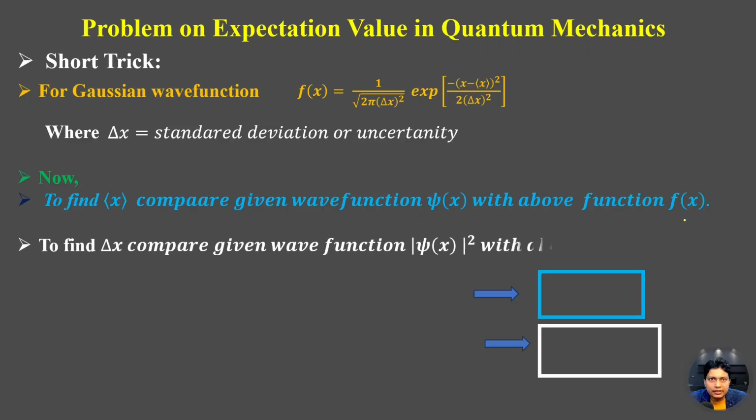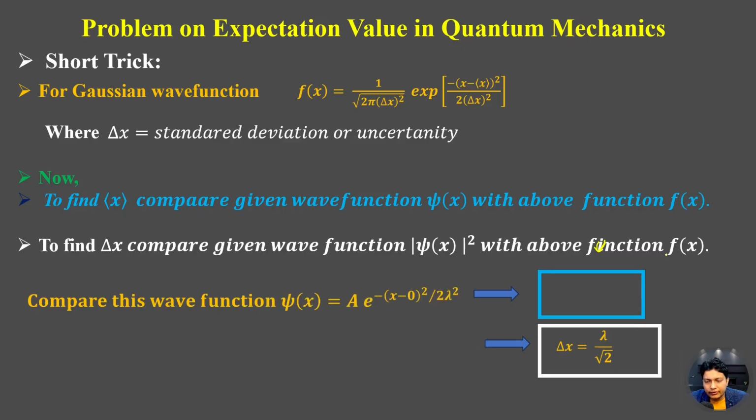Now to find the delta x, means uncertainty in x directly, we can compare mod psi square of x with the wave function f(x). Now here we can see we have been given the wave function psi(x) equal to a e to the power minus x square by 2 lambda square. So we can rewrite this wave function like a e to the power minus x minus 0 whole square by 2 lambda square. Now if we compare this wave function with this f(x), we can directly get the expectation value of x here. So expectation value of x will be equal to 0.